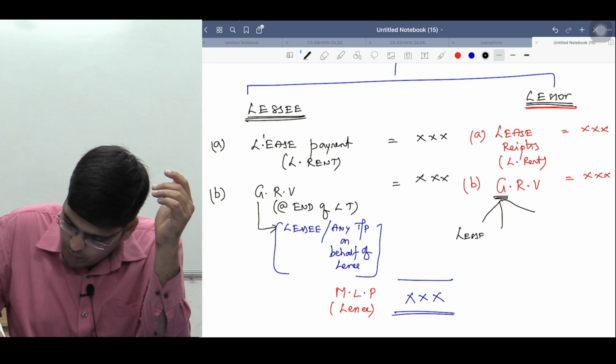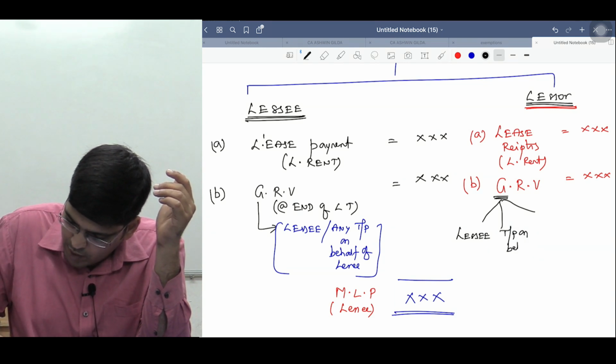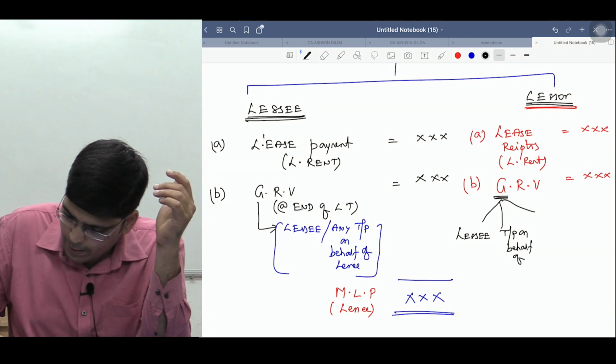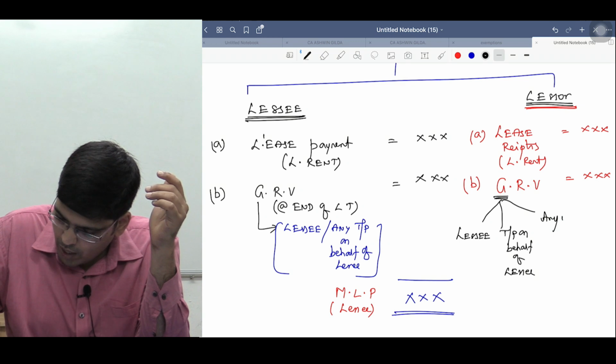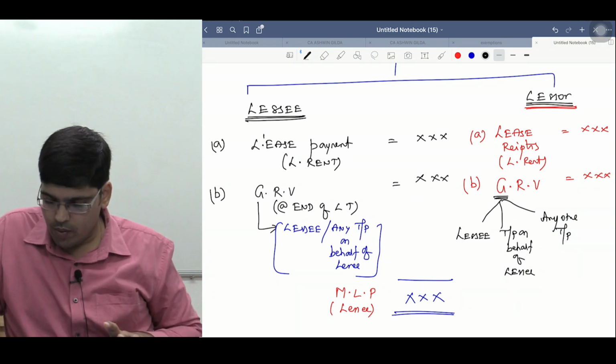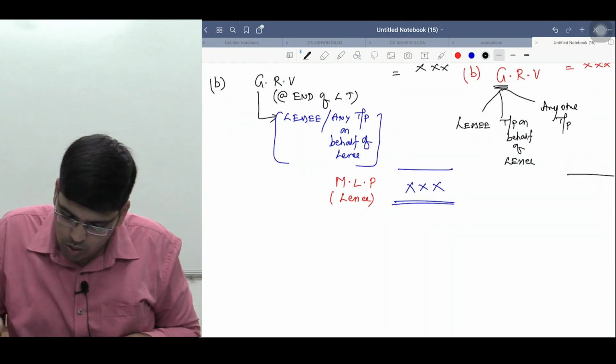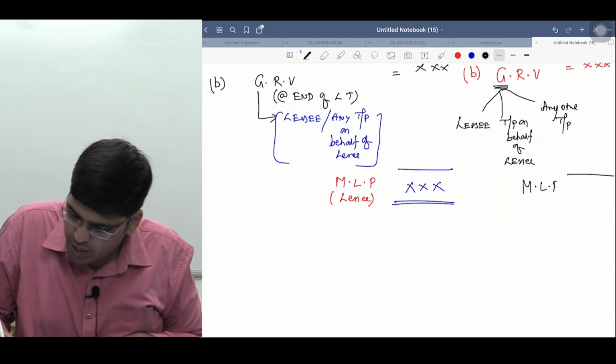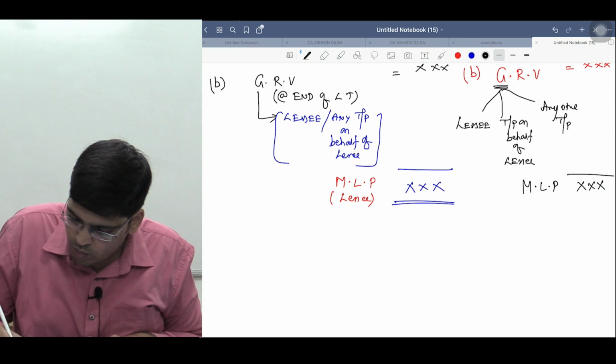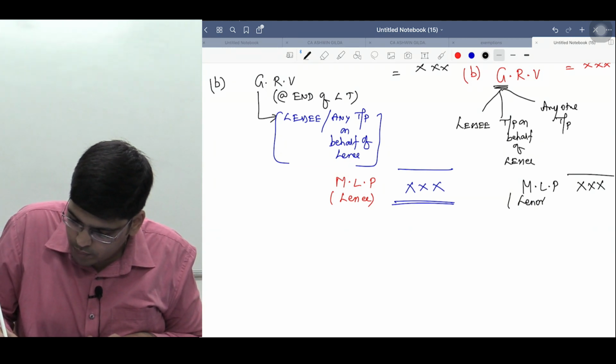It may be by lessee, it may be by a third party on behalf of lessee, or it may be by any other third party. Anyone from outside can be there. So the total of these things is called what, sir? MLP from the perspective of whom, sir? From the perspective of lessor.